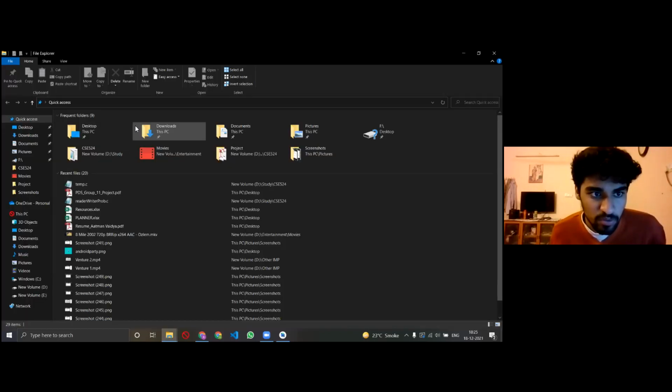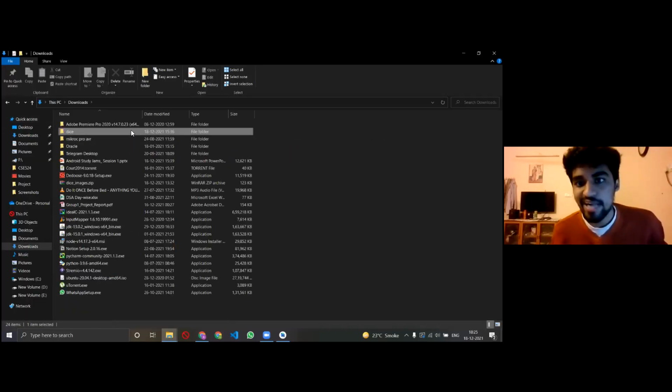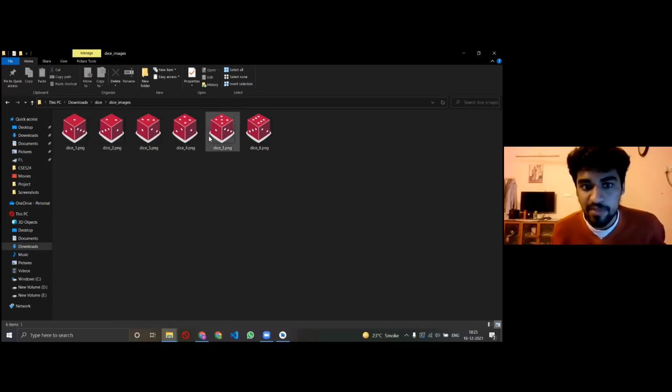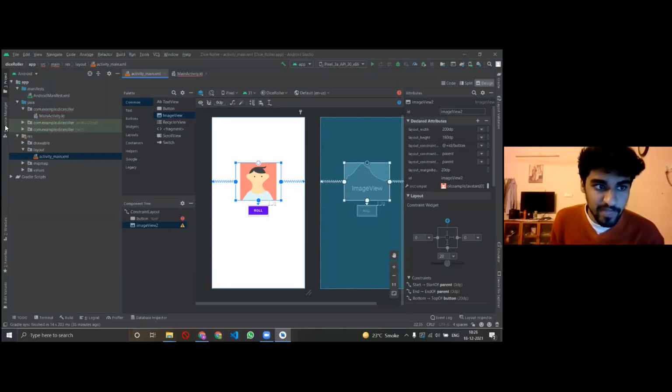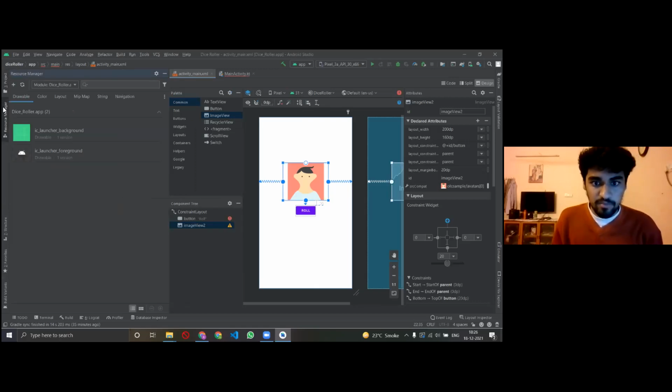When you download the images, if you extract the zip folder, you'll find that I have these 6 images. Now I quickly want to import all these 6 images into my app, right? So how do I do that? Watch this step carefully: there is a thing called resource manager, just below project. Click on resource manager and this would open up.